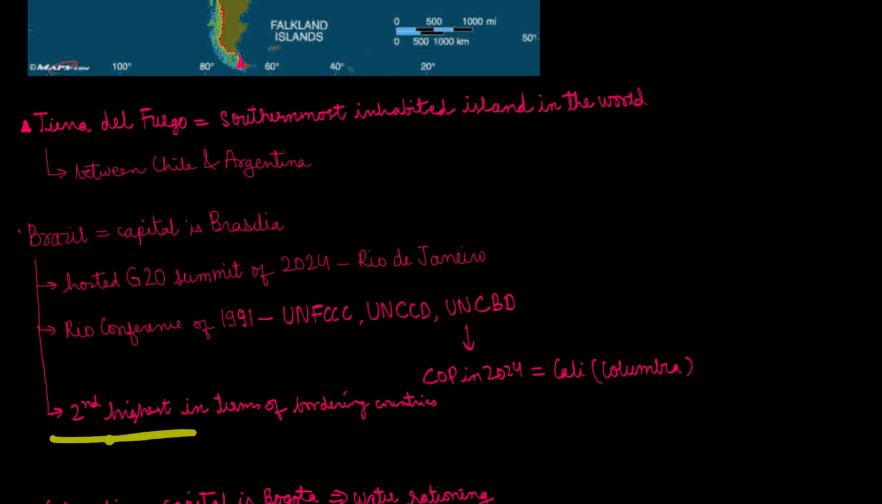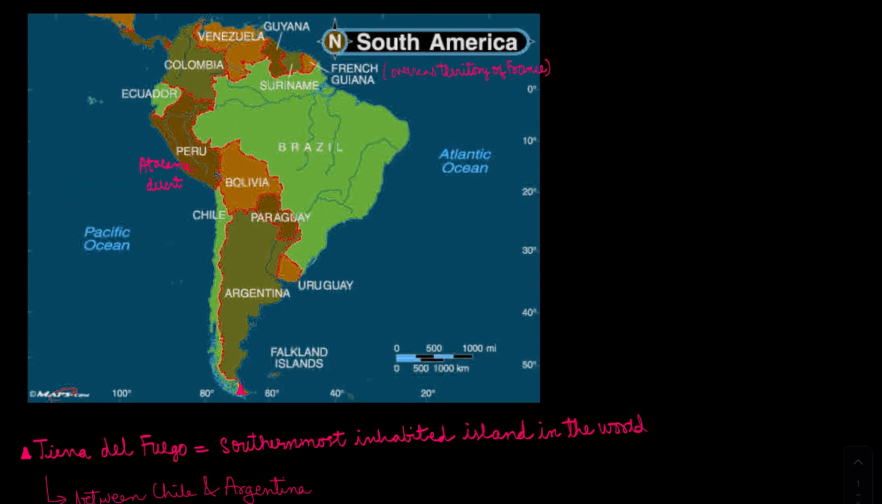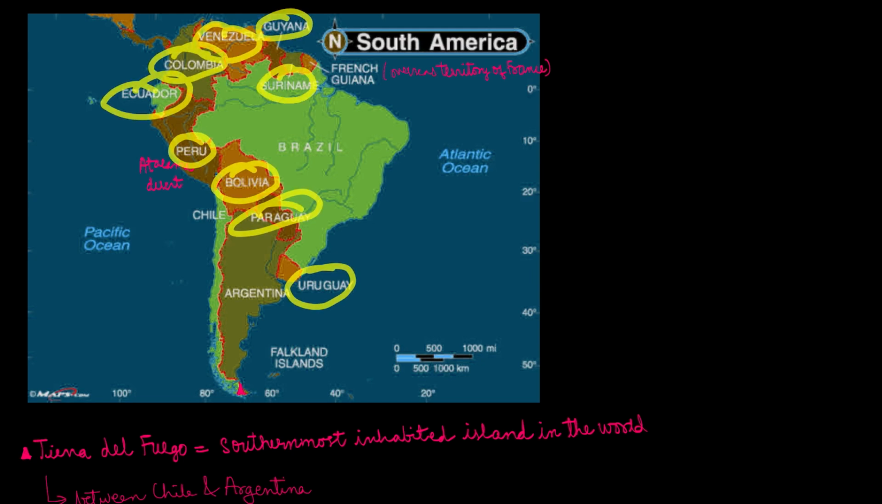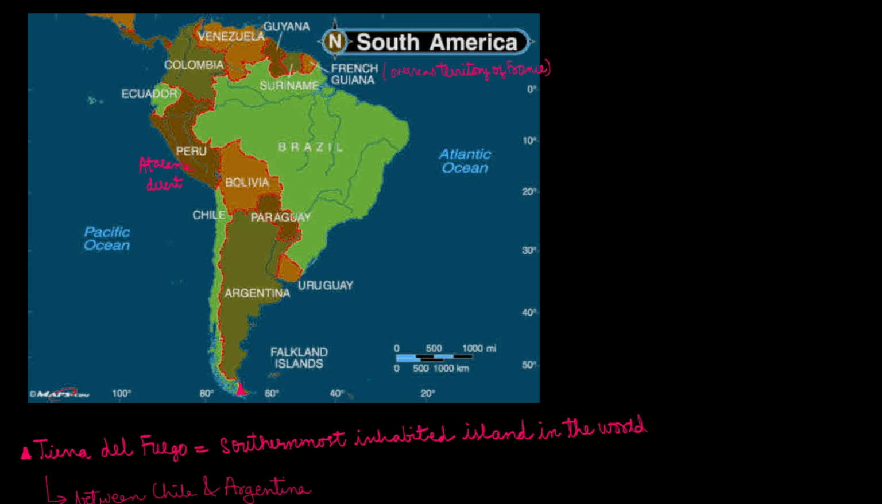Then Brazil is the second highest in terms of bordering countries, because there are many countries which share a land border with Brazil. See over here, it is Uruguay, Paraguay, Bolivia, Peru, Colombia, Venezuela, Guyana, Suriname, and French Guiana. Except Ecuador and Chile, basically all the countries have their border with Brazil.